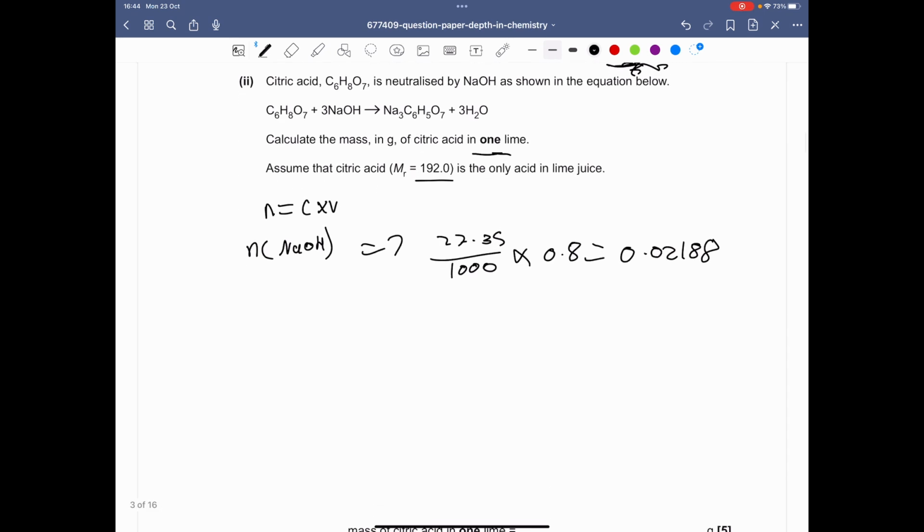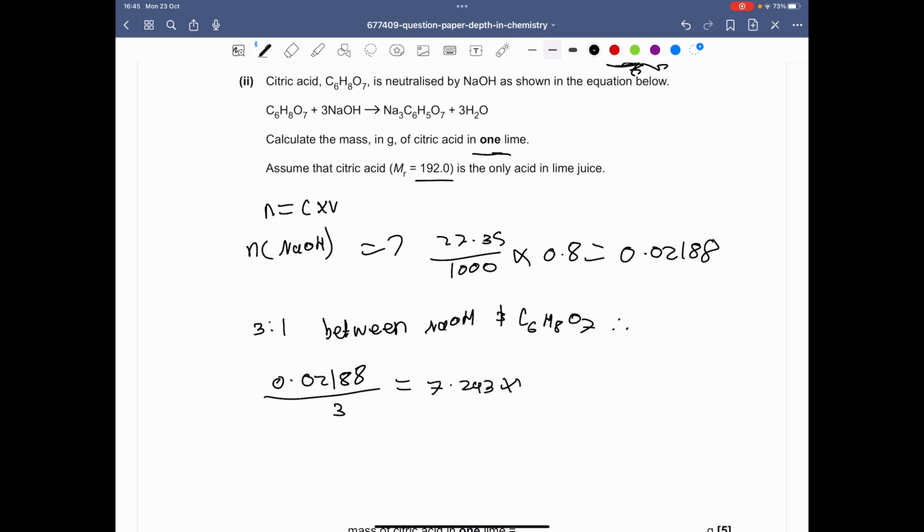So that's the moles of the sodium hydroxide, and as we can see, we have a 3-to-1 ratio between sodium hydroxide and citric acid. So therefore we have to divide the moles of sodium hydroxide, which is 0.02188, over 3. So divide that by 3, which gives you 7.293 times 10 to the minus 3.